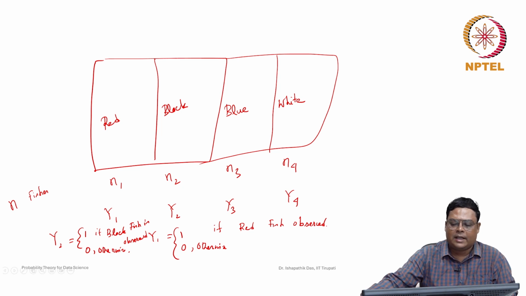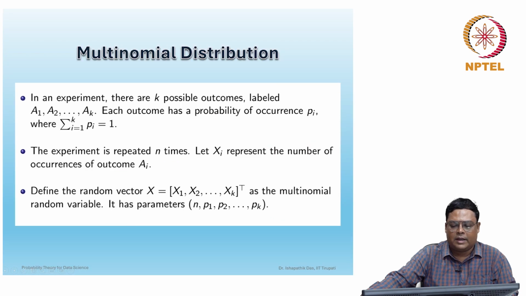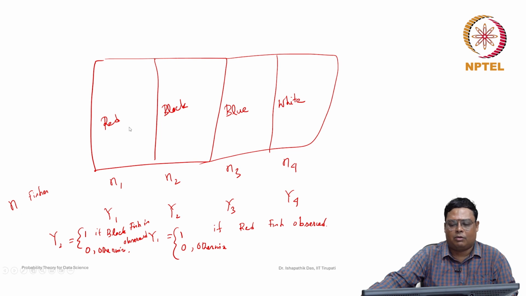In this case we can consider both cases. Now let us discuss it in a more general way. In an experiment there are k possible outcomes labeled A1, A2, up to Ak. For example, here there are 4 possible outcomes: red, black, blue, and white. All are mutually exclusive. So if red is observed, then black, blue or white cannot be observed.